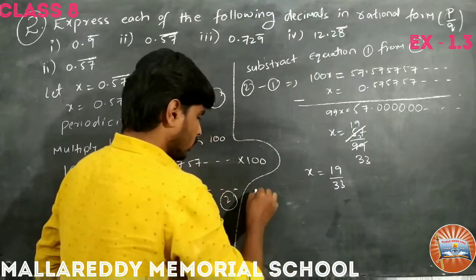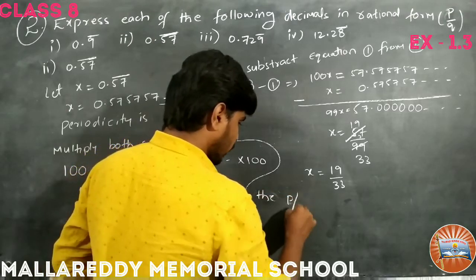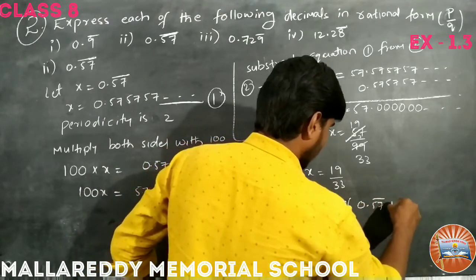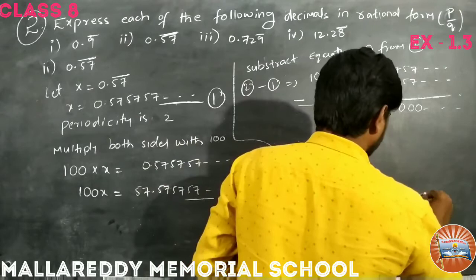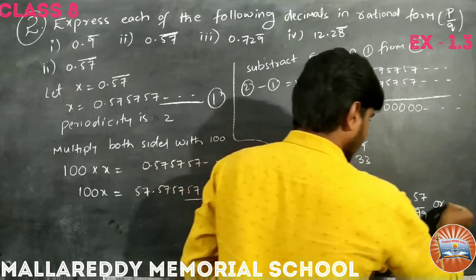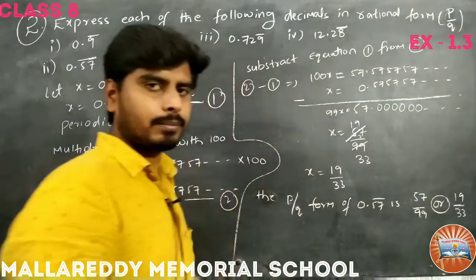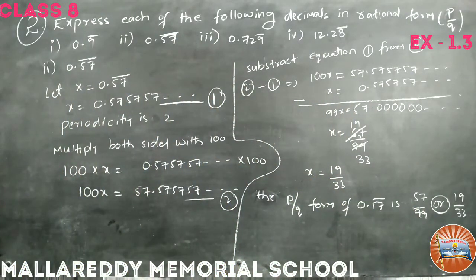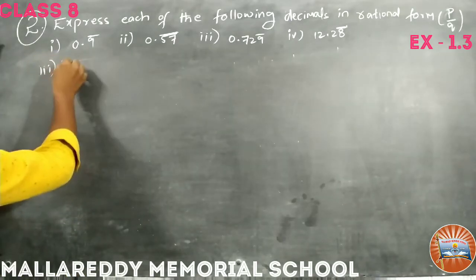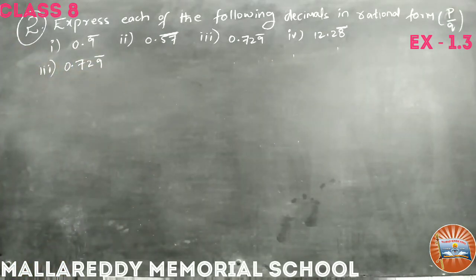So now the p by q form of 0.57 bar is either 57 by 99. This is also p by q form. We can stop here, or we can simplify this to 19 by 33 also. Next, the third one. What is that? 0.729 bar, with the bar on the top of 9, isn't it? Right.